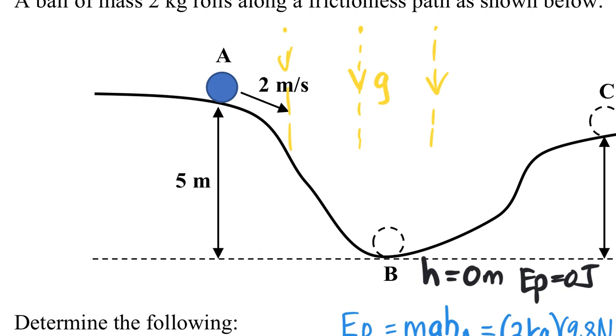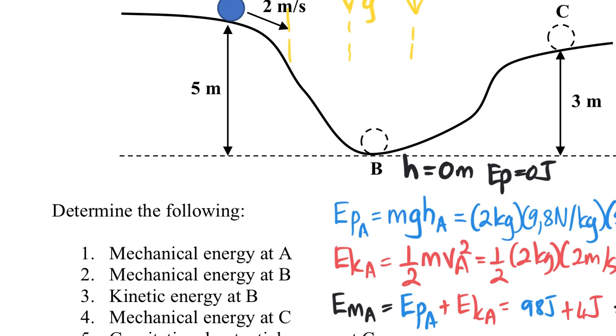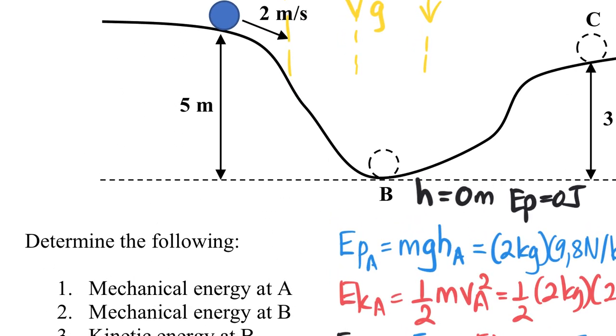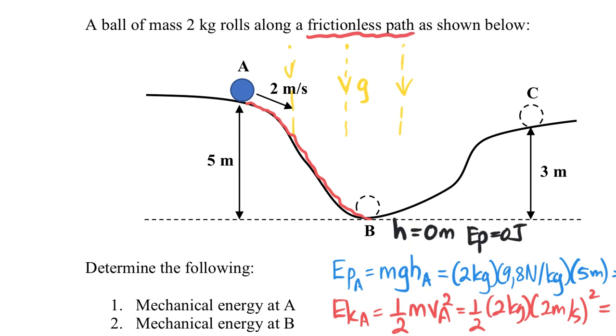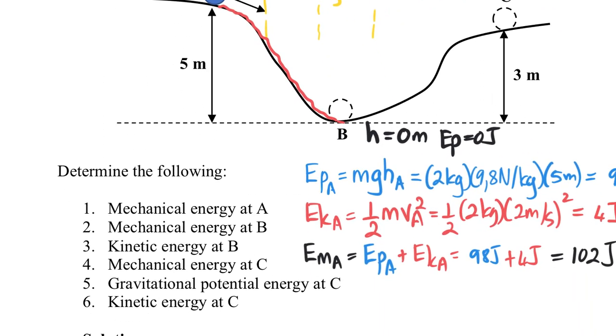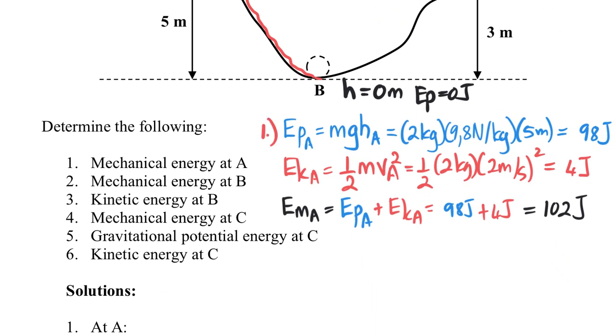Now, let us look at question number 2. So number 2 asks us, what is the mechanical energy at B? So what's going to happen is that this ball is going to roll down here and it's going to speed up. Now, because of the fact that the path is frictionless, this automatically implies conservation of mechanical energy.